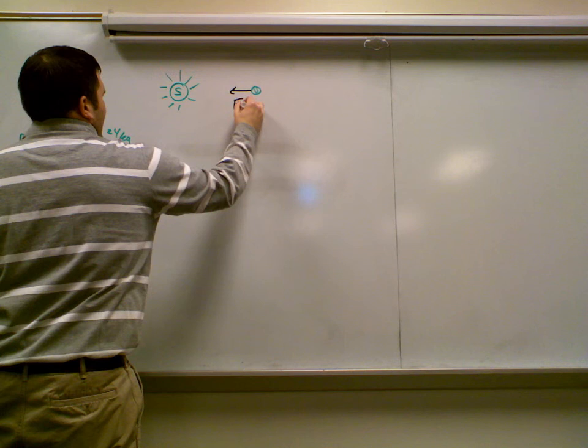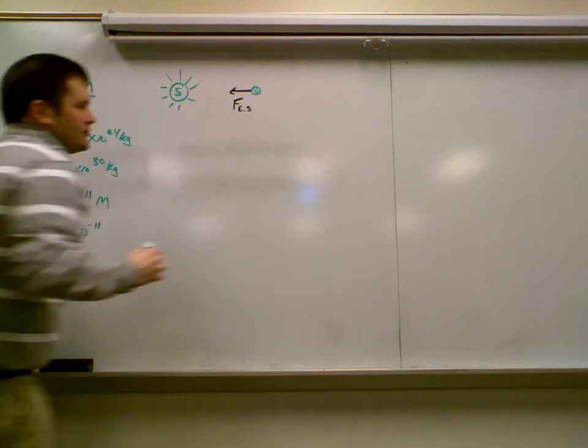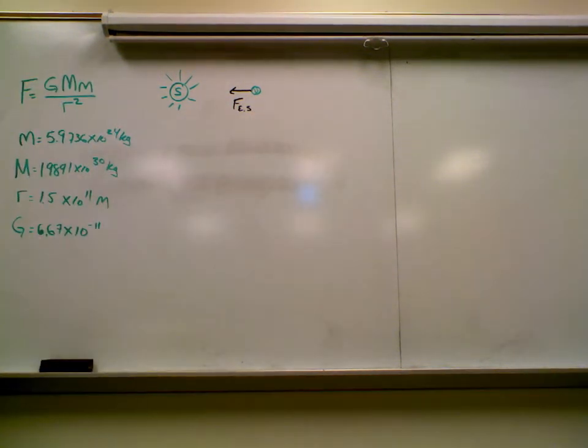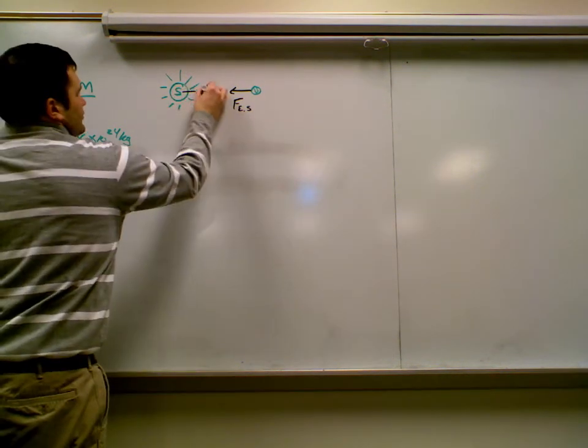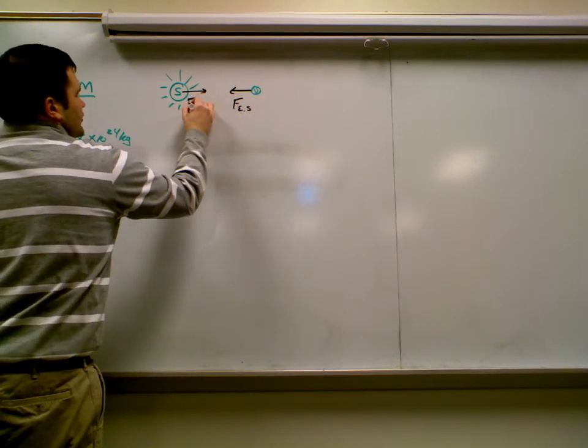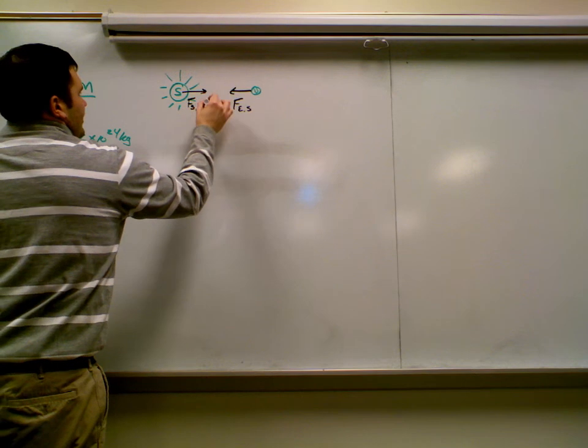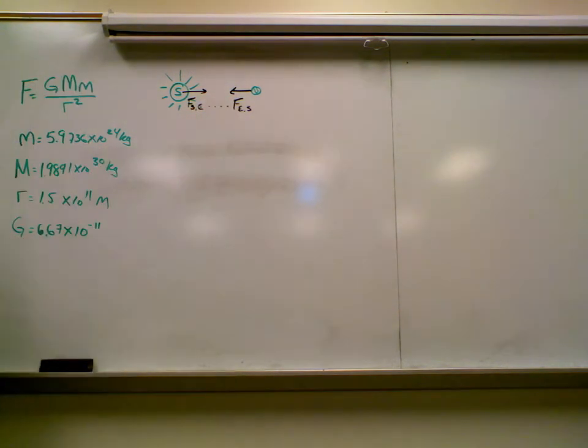This is the force on the Earth from the Sun, right? Which way does the Earth pull on the Sun? To the right, and they are equal. So it's the force on the Sun from the Earth, and these are third law pairs. That's why I have that dotted line right there. They are a third law pair, equal and opposite. Okay, you're probably saying, well, if they're equal and opposite, why does the Earth move?